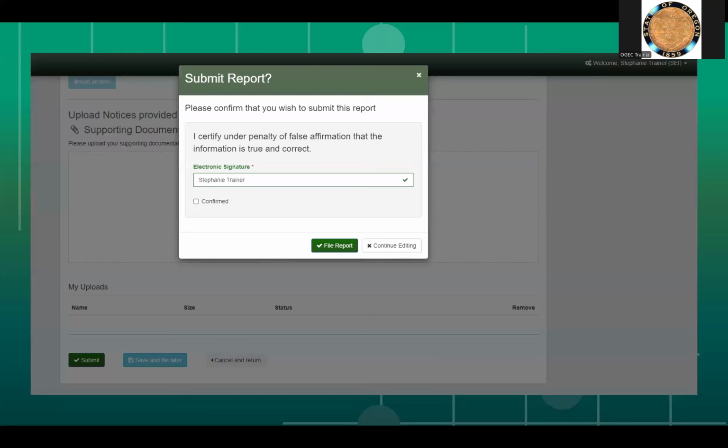Once the Submit button is clicked, a final verification page will pop up. The SEI filer must list their first and last name as registered in their profile. If someone else files your SEI on your behalf, sign with your name followed by the name of the person who assisted, i.e., Tony Miller by Jane Smith, JC 4 City. Remember that the SEI filer is the responsible party. If anything is found wrong with the SEI, OGEC will contact and hold the SEI filer accountable. Then have them click on the checkbox shown above to confirm. Finally, click on File Report, or continue editing if there's more to add.